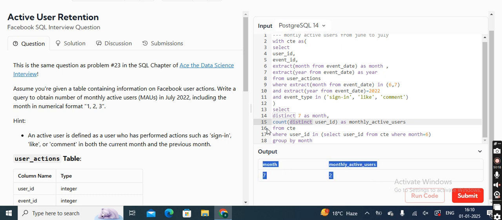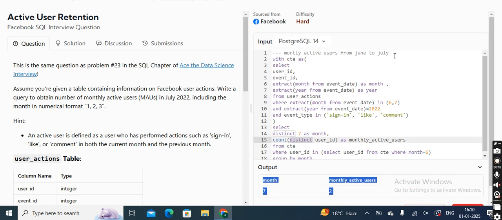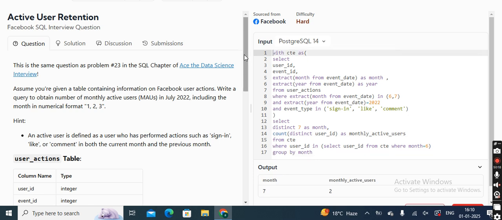It's 7 by 2. Hopefully you have understood this. Hopefully I have also explained it. The best I could have explained is this. I will also give you a hint that this same question could be solved easily with the subquery method. In some of my previous videos, I have also shown such types of questions where we have solved them in various methods. So if you get time, you can visit those and try it by yourself, and see if you can solve it with the subquery method also.